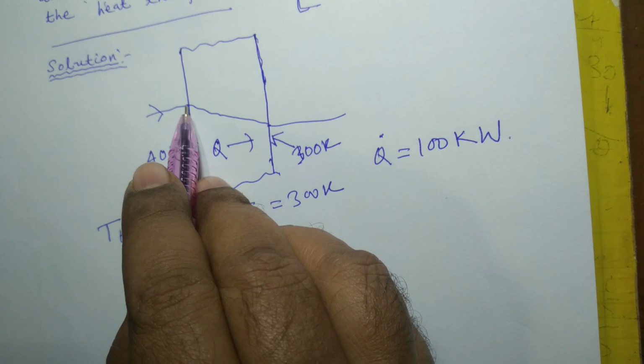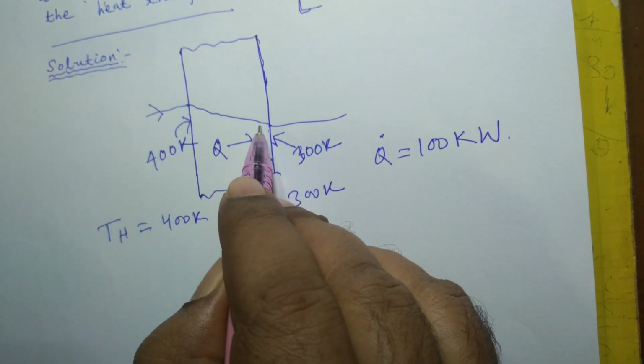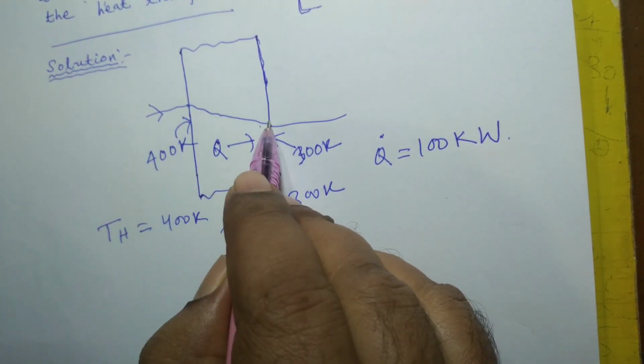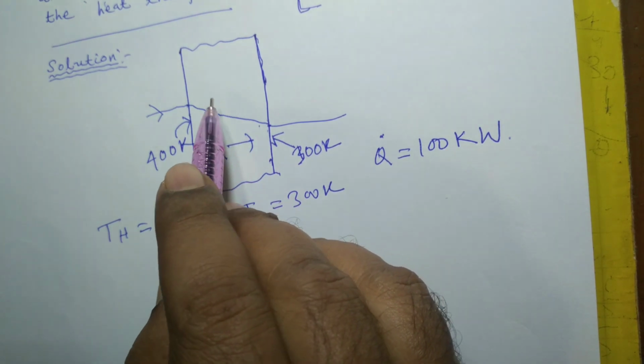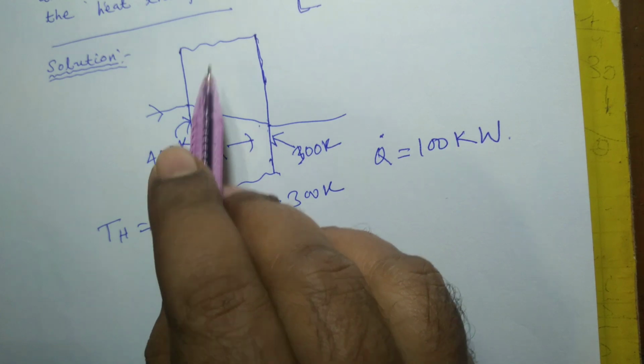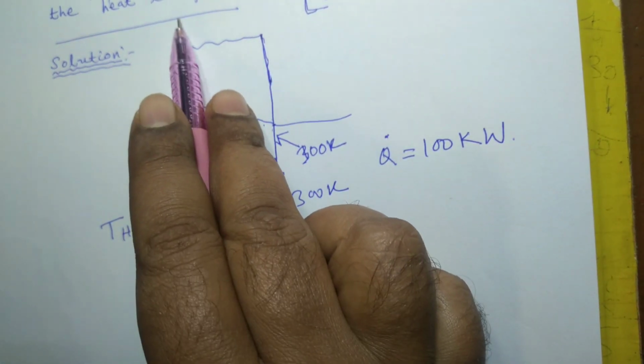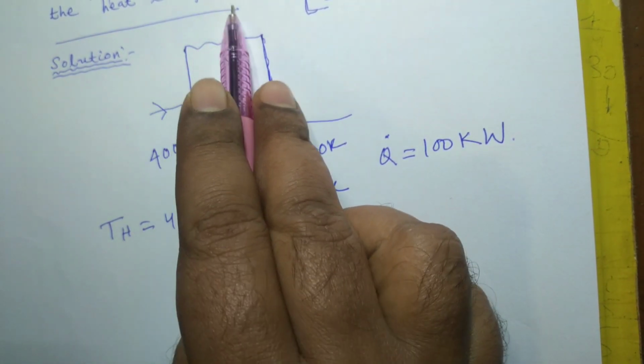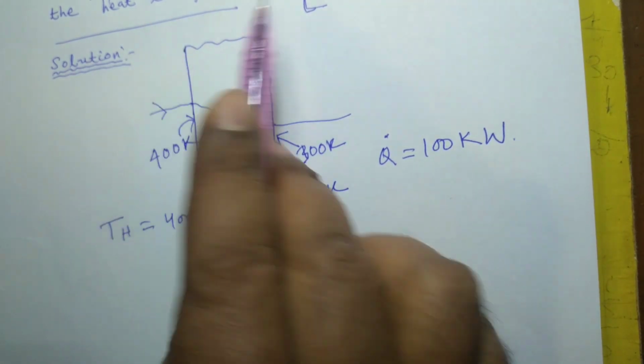Whenever heat transfer takes place through a finite temperature difference, this is an irreversible process, and entropy is generated only during an irreversible process. There will be some entropy generated and it will be a positive value, that's for sure. But what is that value?